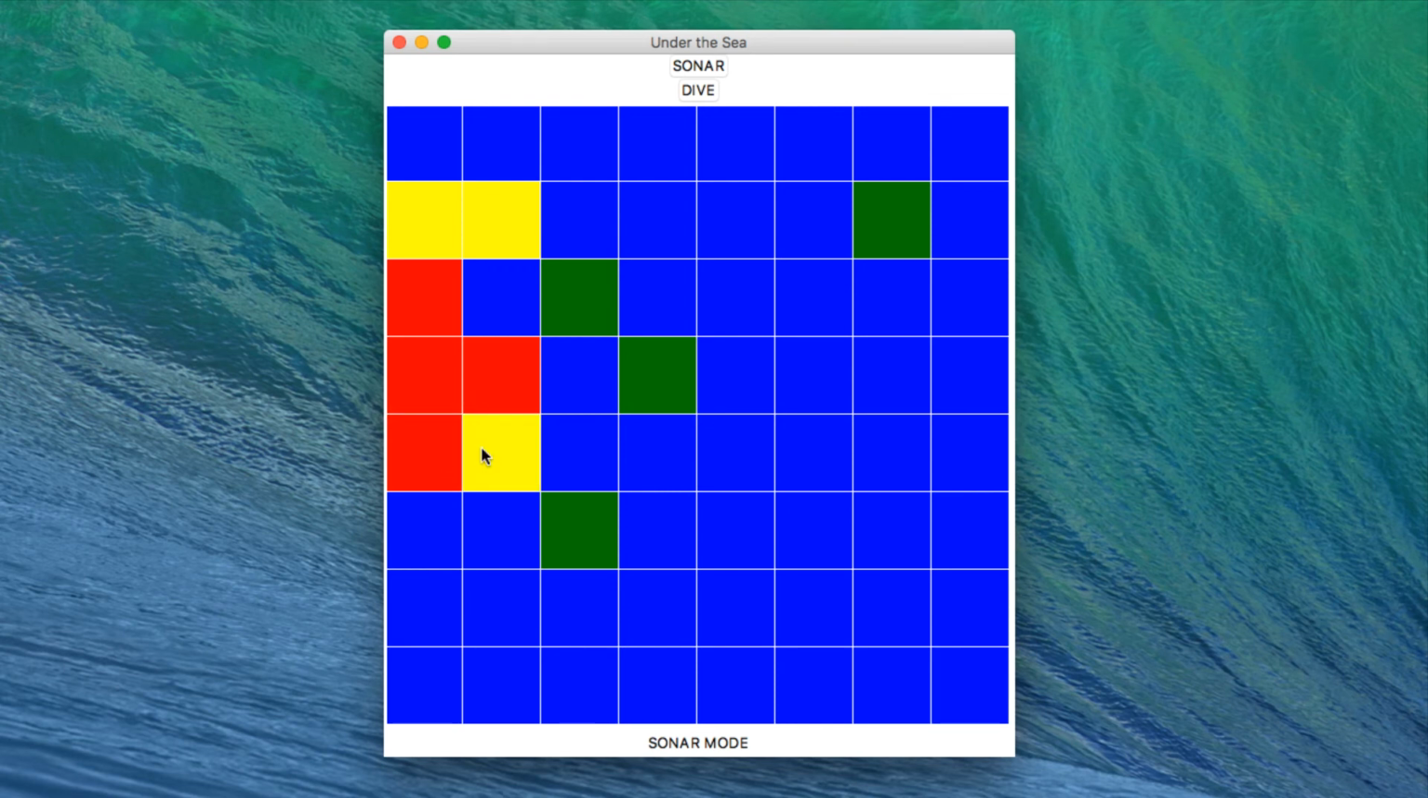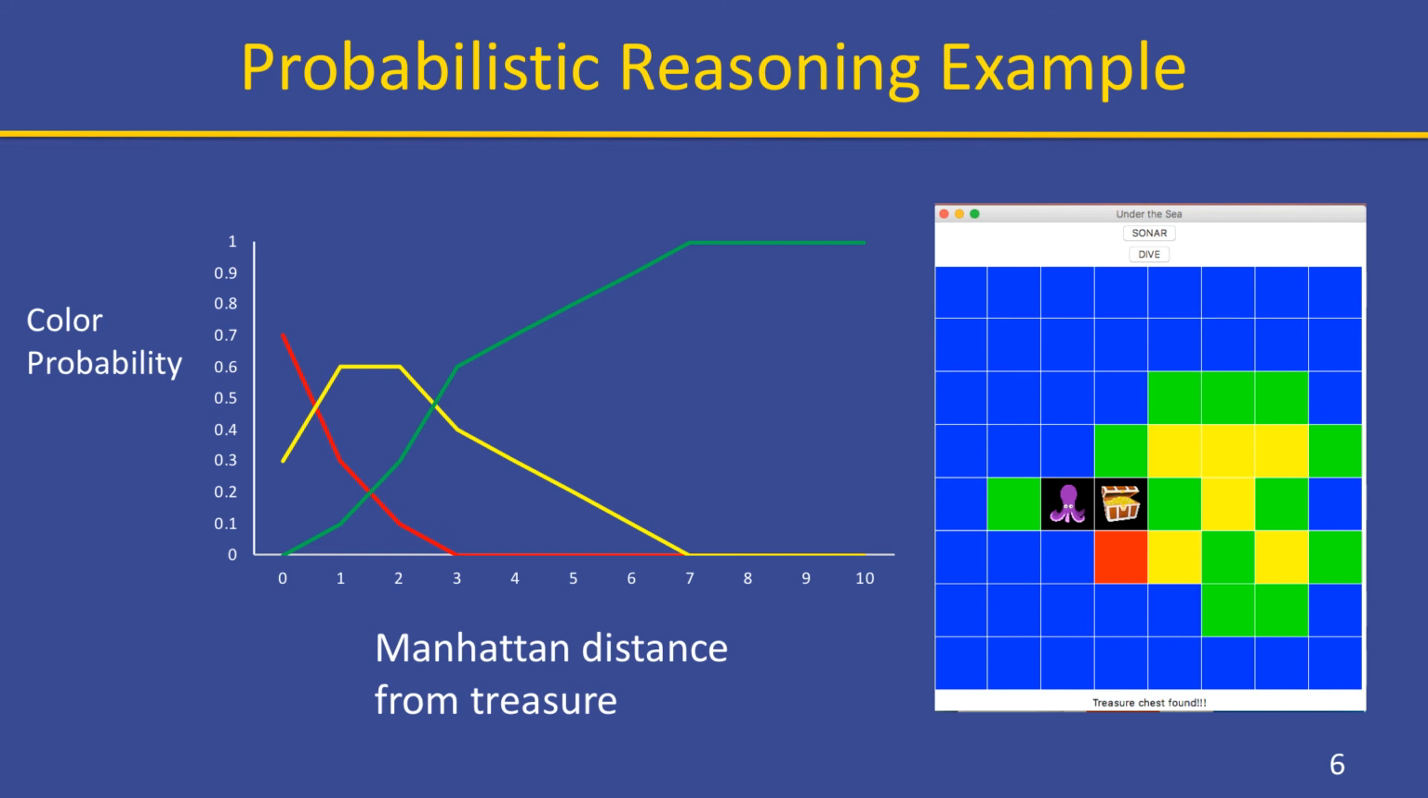And at this point, I think we're ready to make a decision. So let's go ahead and dive. And here's our treasure. So in this case, our evidence, the observed variable, is the sonar reading at the sensing position. It's the green, yellow, or red that we sense.